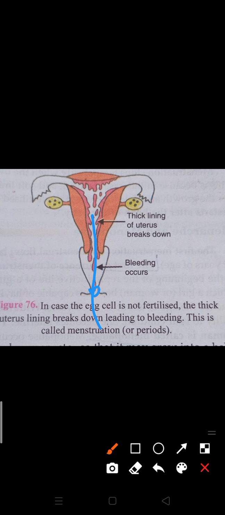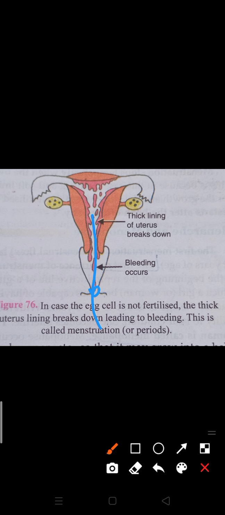The menstrual cycle is controlled by hormones. Several hormones are responsible for the menstrual cycle. Progesterone and estrogen are the female hormones which are generally associated with the menstrual cycle. When a girl reaches puberty at the age of 10 to 12, sex hormones start to release in the body.